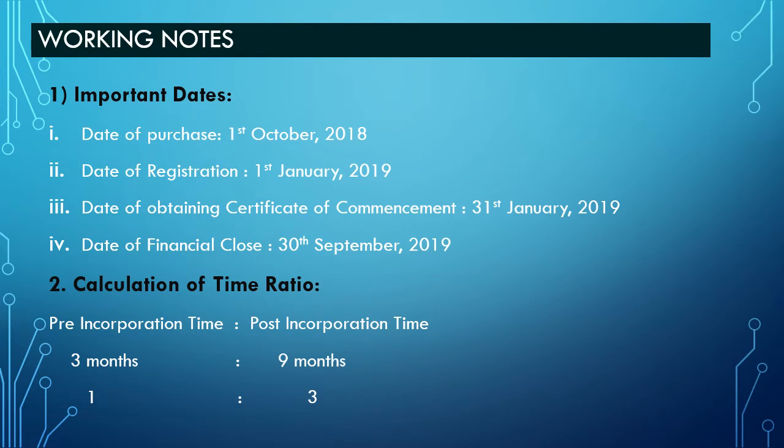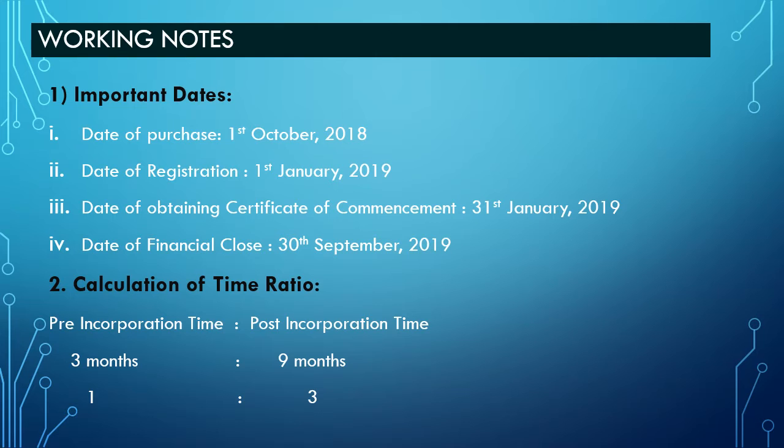The second important working note is the calculation of time ratio. For calculating it, we have to divide our time into pre-incorporation and post-incorporation. The pre-incorporation time is from 1st October up to 31st December, so it will be October, November and December, that is 3 months.